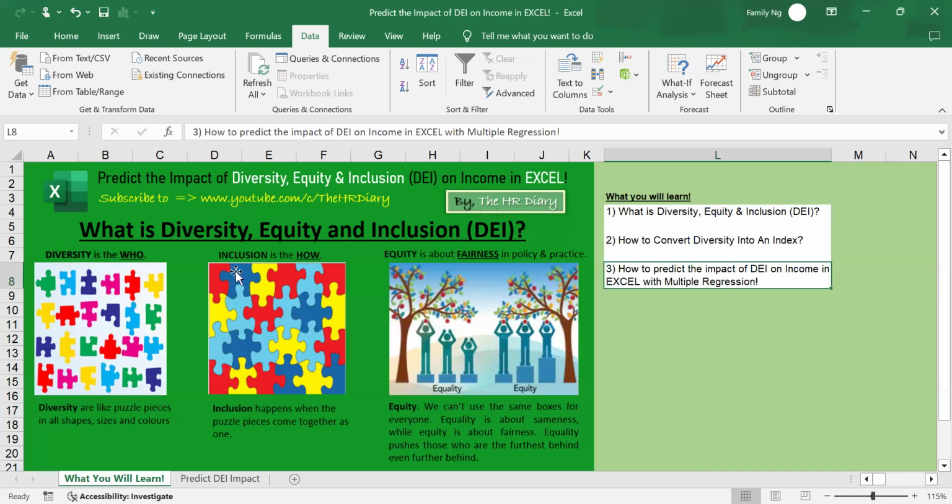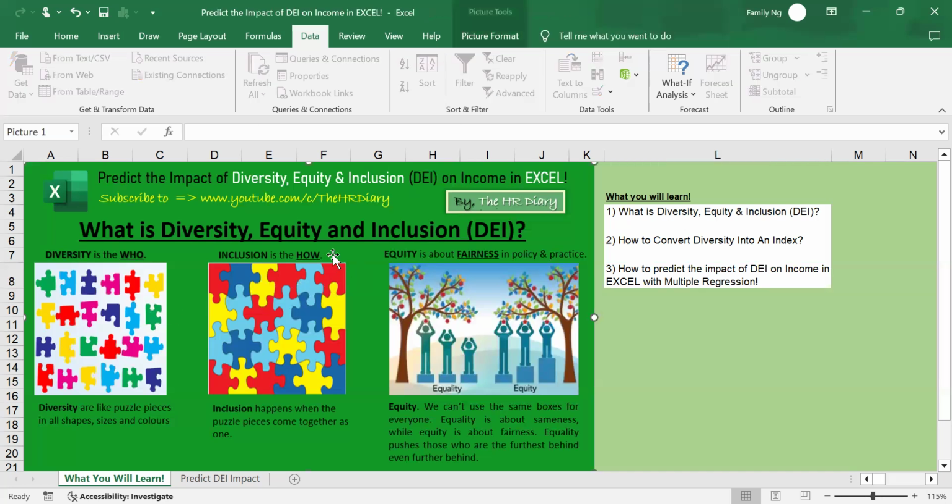Diversity is the who, inclusion is the how, equity is about fairness in policy and practices. So diversity is the who. Diversity are like puzzle pieces in all shapes, sizes, and colors. Diversity describes measurable people differences such as gender, age, and race. It describes who is in that department, who is recruited, who is promoted, who we are monitoring.